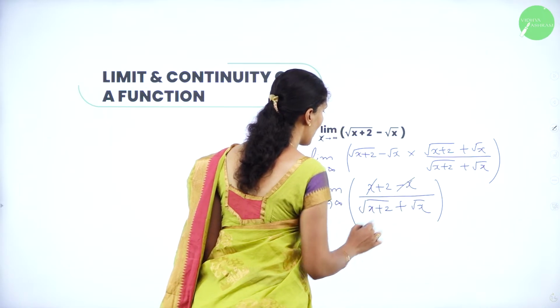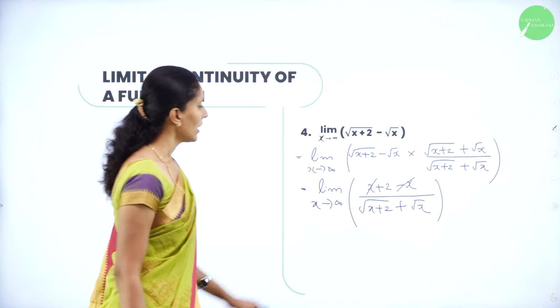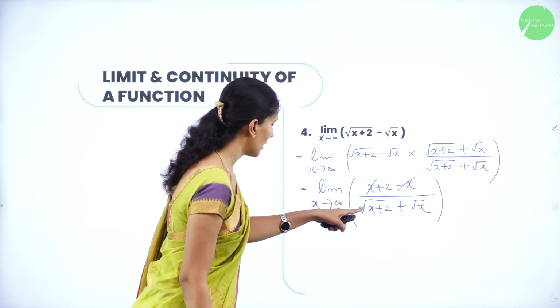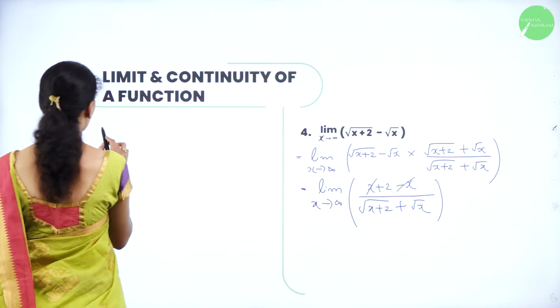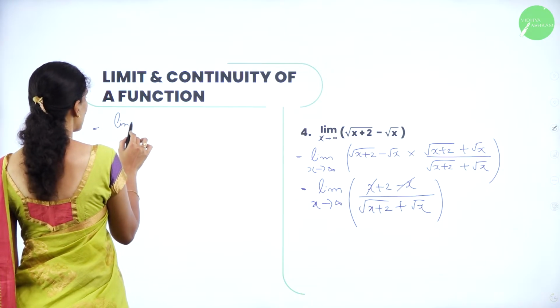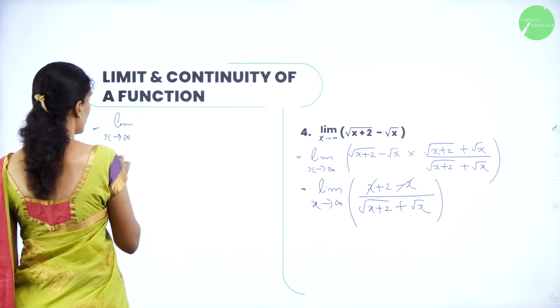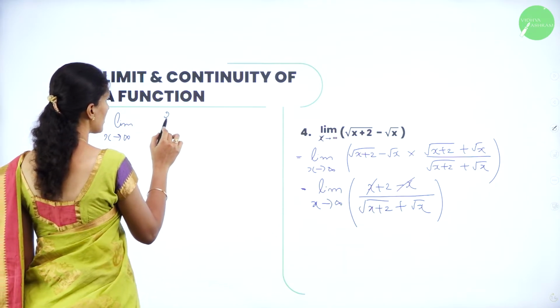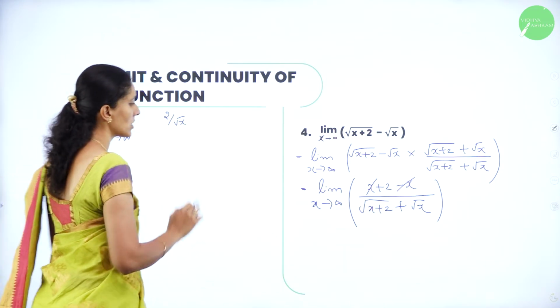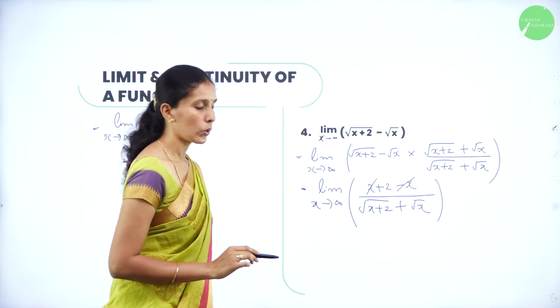Now here plus x minus x gets cancelled. In the denominator, you can take root x as a common factor. So limit as x tends to infinity, divide both numerator and denominator by root x. So this becomes 2 by root x, because the power of x here is root x.